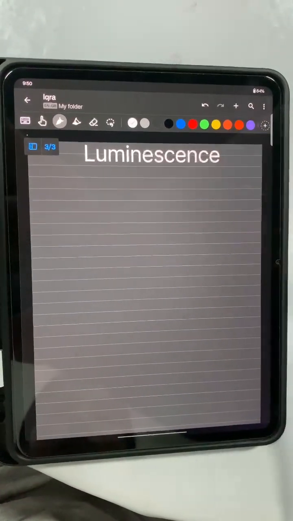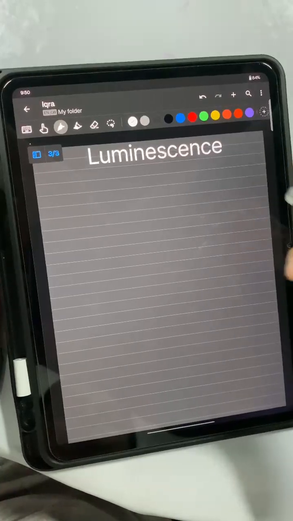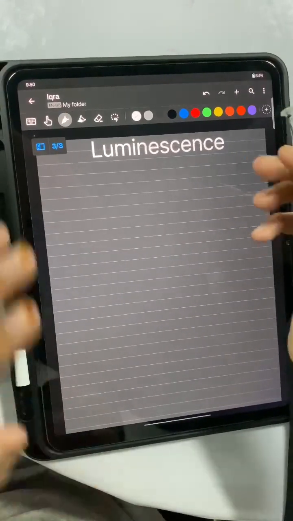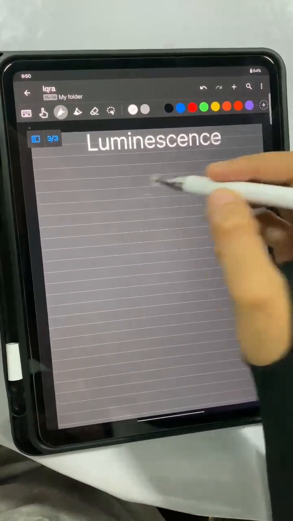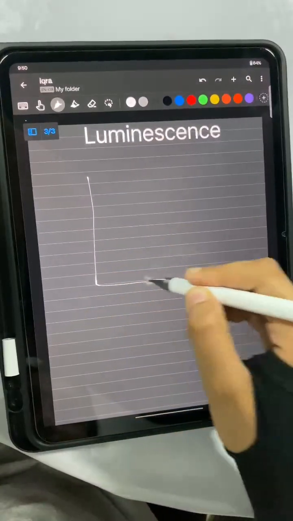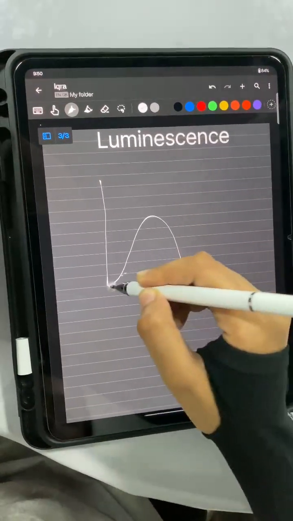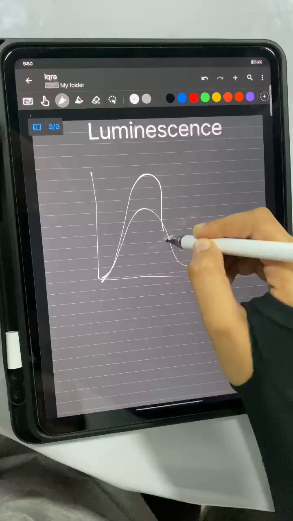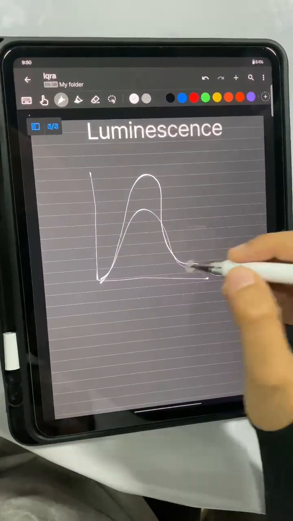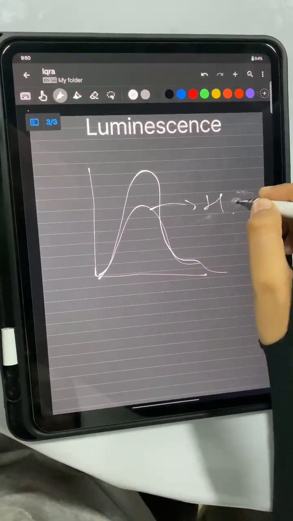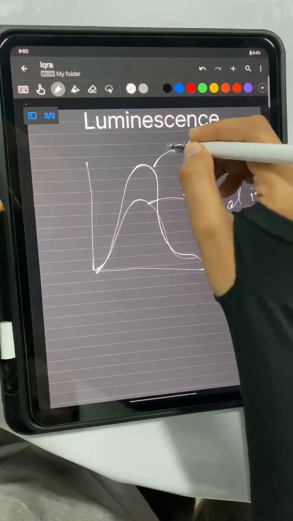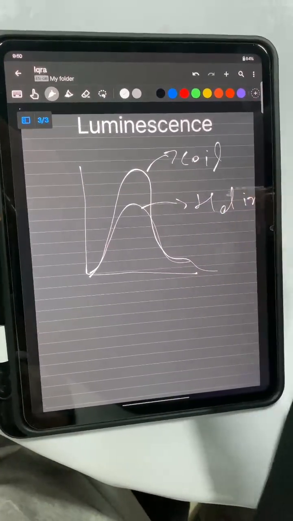Let's talk about the luminance. So the piece changed to a coil. Two bands are clearly seen. Let me draw a band. It just looks like this. Okay, so it is helix and it is coil.